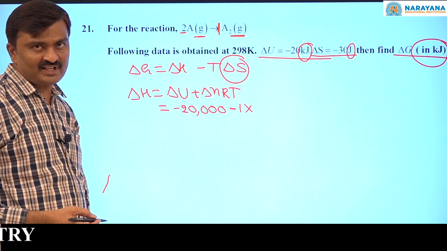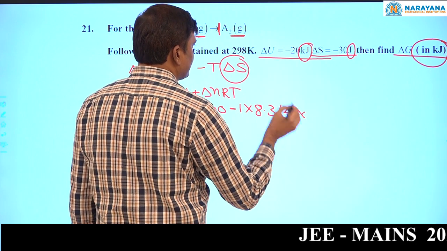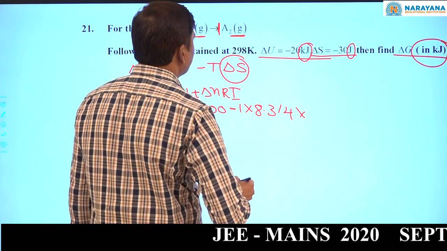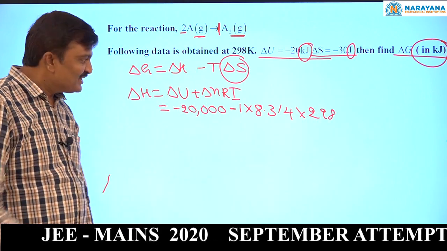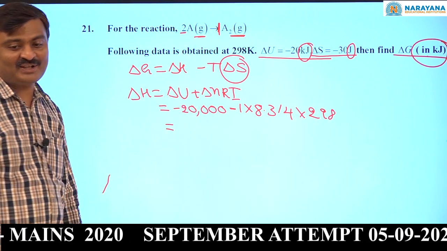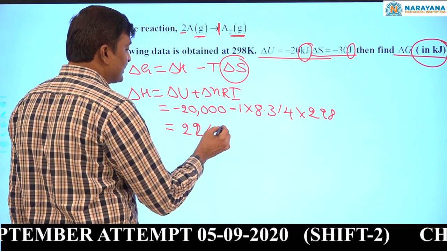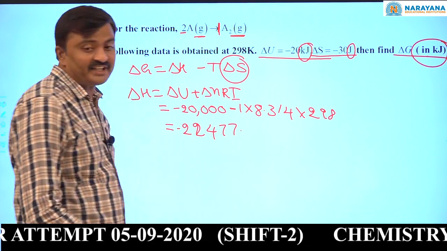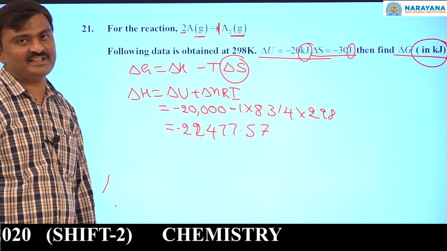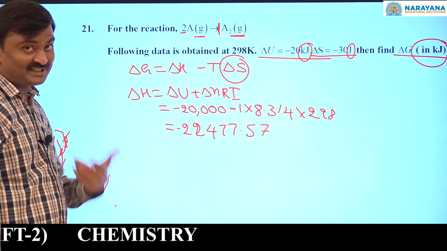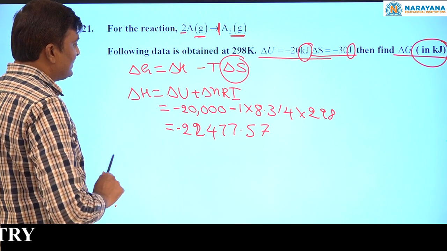The remaining data is in joules, na? So substitute R value in joules, 8.314 into temperature, 298. Lengthy calculation. If you simplify this, how much will you get? 22,477.57 you will get. It is the delta H value in the calculation. Now we got delta H.